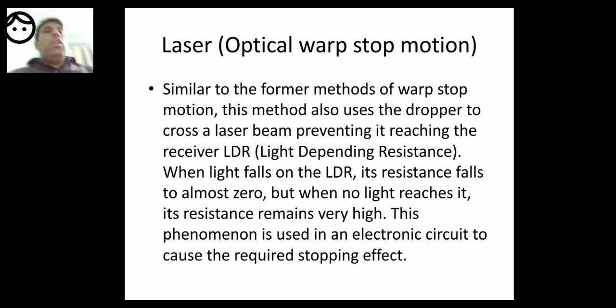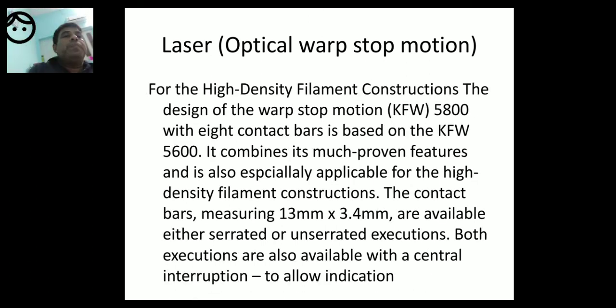So dear students, now I will explain, because you have already seen. Similar to the former methods of warp stop motion, this method also uses the dropper to cross a laser beam, preventing it from reaching the receiver light-dependent resistor. When light falls on the LDR, its resistance falls to almost zero, but when no light reaches it, its resistance remains very high. This phenomenon is used in an electronic circuit to cause the required stopping effect.